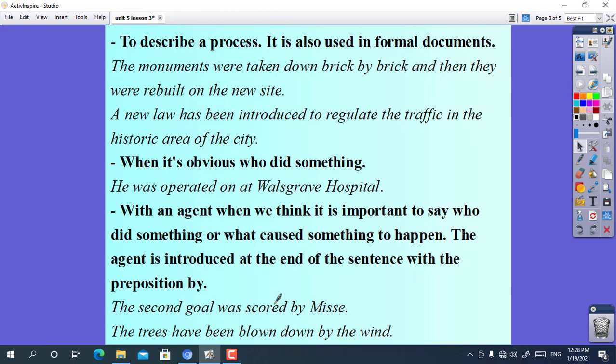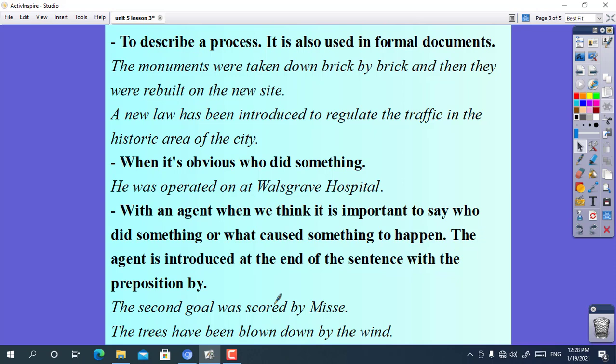And also, we use the passive to describe a process. It's also used in formal documents. For example, the monuments were taken down brick by brick and then they were rebuilt on the new site. Another one, a new law has been introduced to regulate the traffic in the historic area of the city.